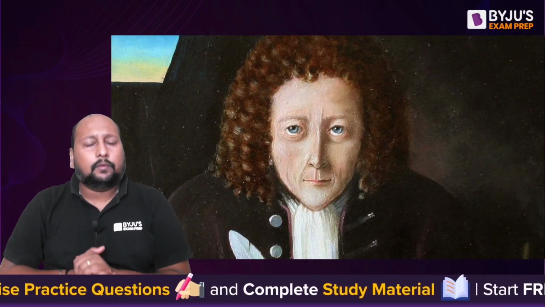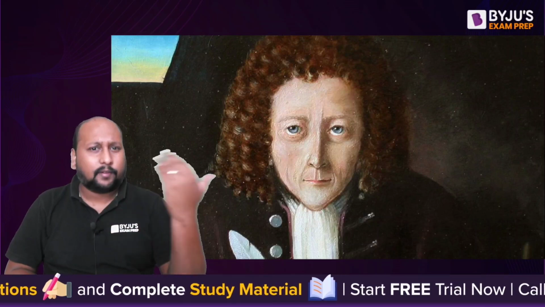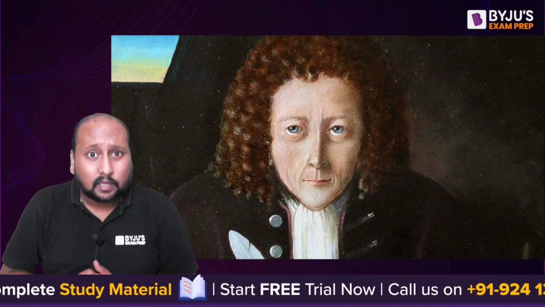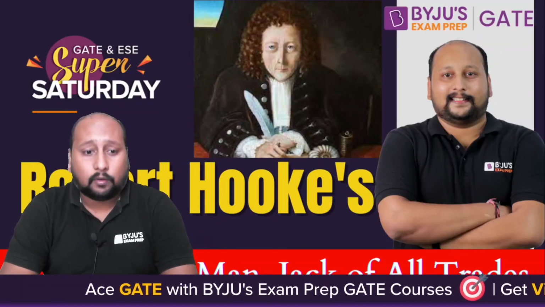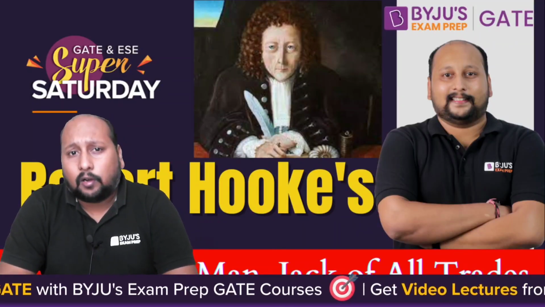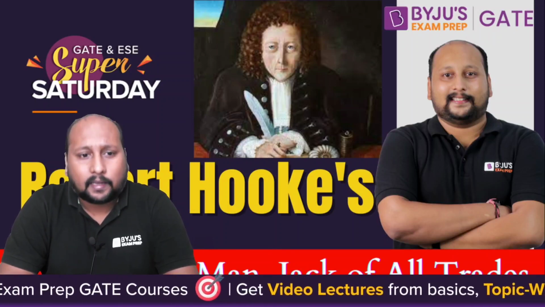So definitely we are using his creations, his theories, or his laws till date. In this video, we will be talking about the different creations, theories or discoveries that Robert Hooke has discovered. Along with that, we'll be talking about a very famous rivalry between Robert Hooke and Newton, and what went wrong that this relation went into a great rivalry. Till the end of the video, we'll understand his different contributions. So let us start and talk about the famous Robert Hooke, the Renaissance man, the jack of all trades, the English Leonardo, the English polymath Robert Hooke.